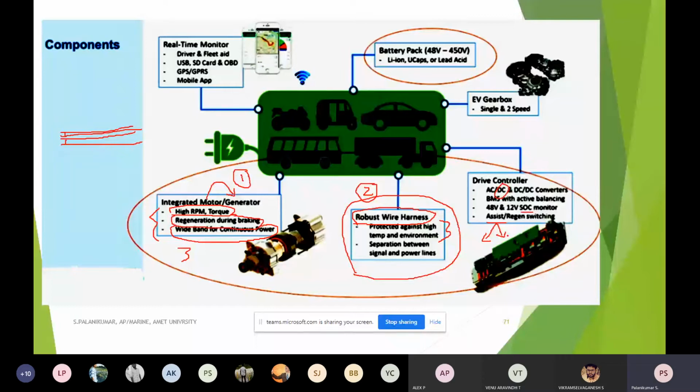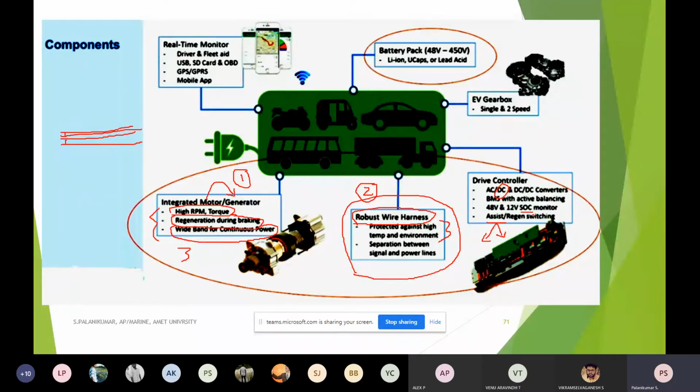But here, whenever the hybrid electric vehicle concept is there, it can assist. Likewise regenerating. Whenever you are applying braking, we want to decelerate. I can use the power that would be wasted as useful power. We can convert it and feed it back to the source. We can give it to the source. That means charging. So here this controller has to decide whether it is assisting or regenerating, with switching properly sensed.